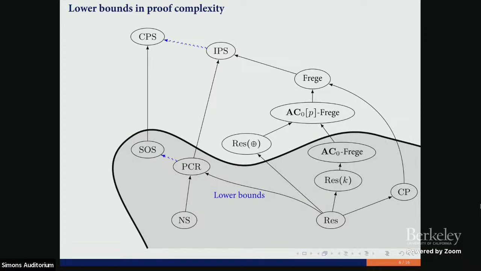Here is the picture that we had in the beginning. But what do we know about random formulas? Well, the line is the following. For resolution, polynomial calculus, sum of squares, and Nordström proof systems, we know everything, and in some sense it's the canonical example of hard formulas for these proof systems.